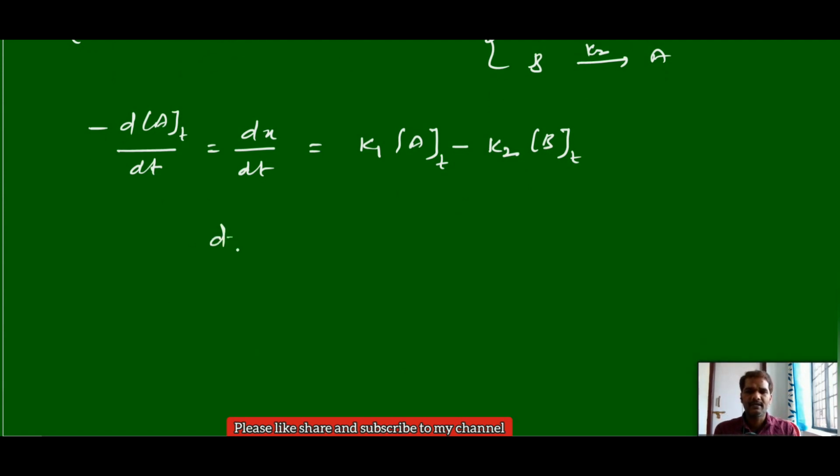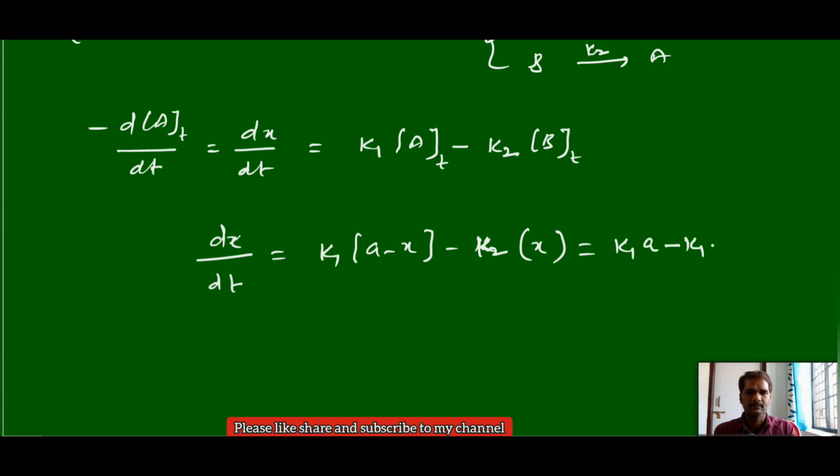Now dx by dt is K1 into the concentration of A at a time t, which is A minus x, minus K2 into x. We are taking it in terms of x because the rate expression is in terms of dx by dt. The concentrations of A and B are converted into the x form, and the concentration of B at a time t is x. So this you can write further: K1A minus K1x minus K2x.